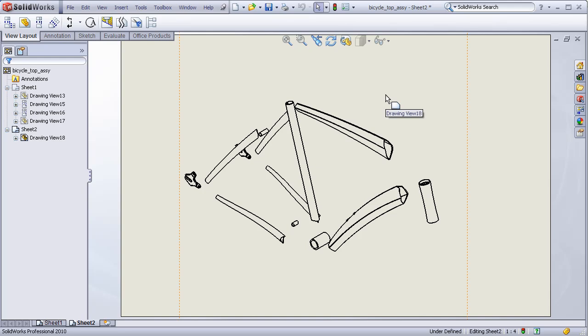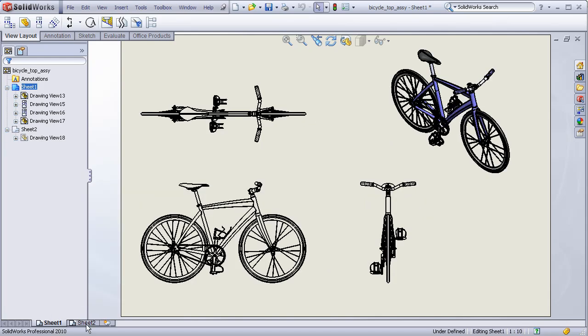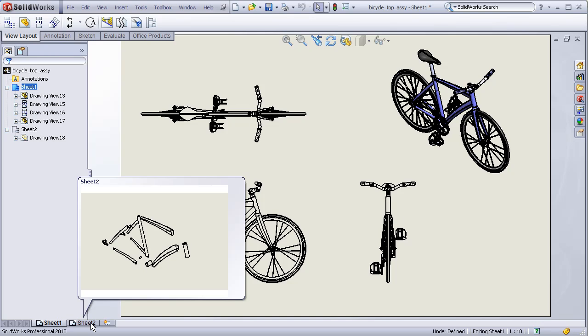Now if we look at the tree, we see Sheet 1 and Sheet 2. The views in Sheet 1 are grayed out, indicating that we are currently editing Sheet 2. And here we see Drawing View 18, which is our exploded view. I can toggle between the views in this drawing just by clicking on the tabs. You see I get a little preview of what that sheet looks like before I click on it.